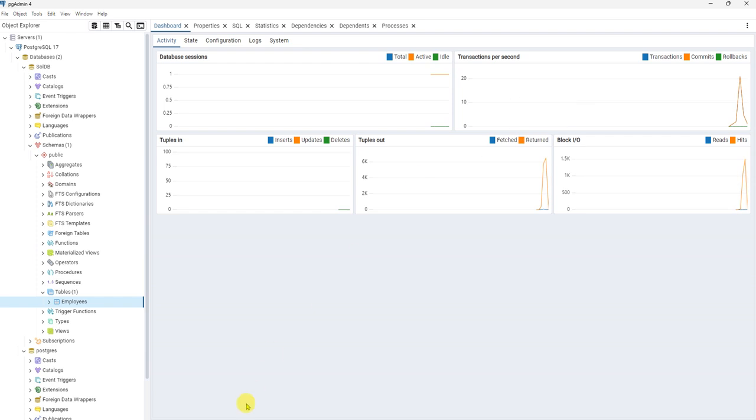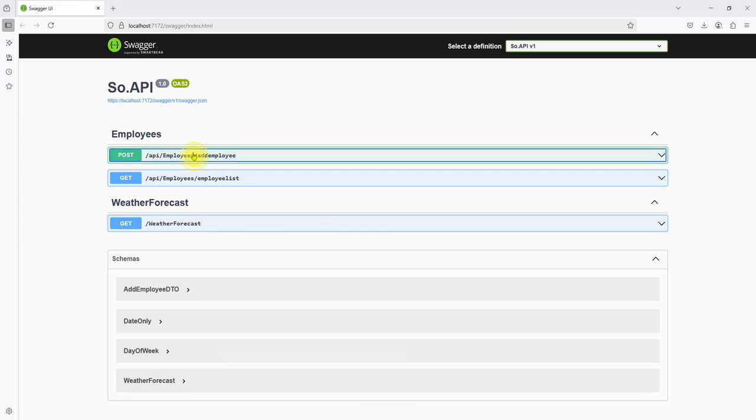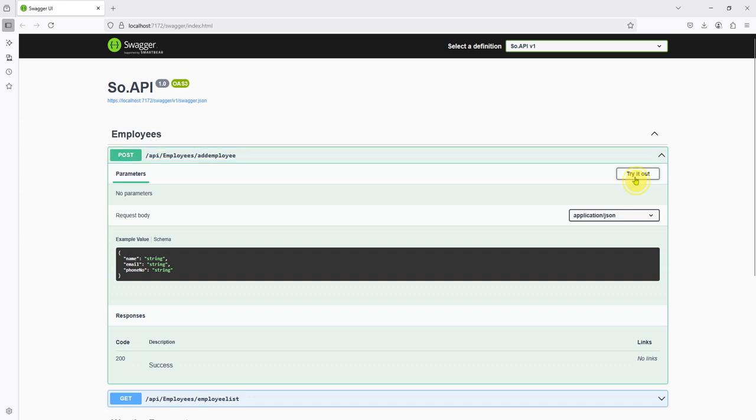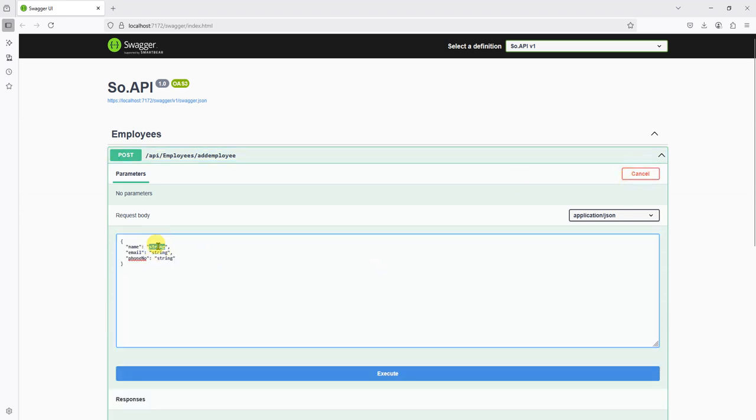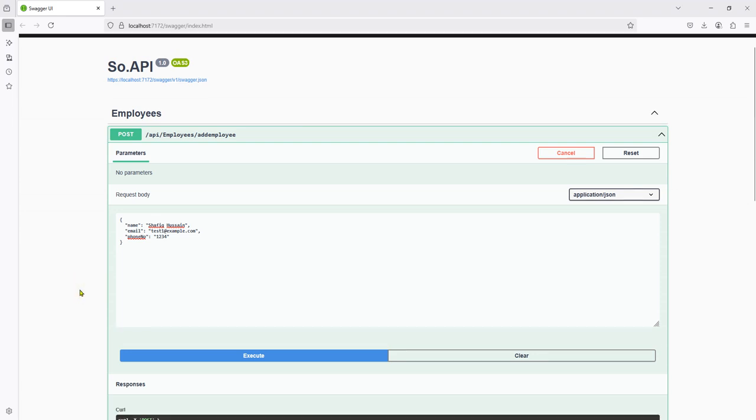Okay, let me check it in Swagger. Let me add some employee. I will try it out. Name is Shafiq-Hussain, email test1@example.com, and phone number 1234. You can apply any validation rule for phone number through a regular expression, but right now I'm not doing so. Let's see what the result is.